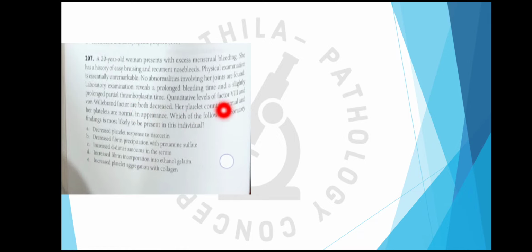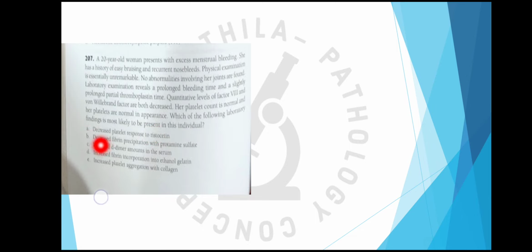Then quantitative levels of factor 8 and von Willebrand factor both are decreased. So they have given the diagnosis also. Her platelet count is normal and her platelets are normal in appearance. So as expected in von Willebrand disease, platelet count is normal. Which of the following lab findings is most likely to be present in this individual?